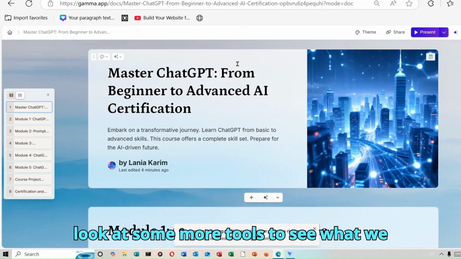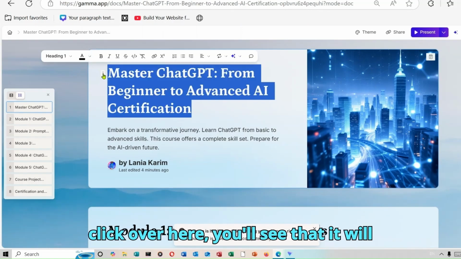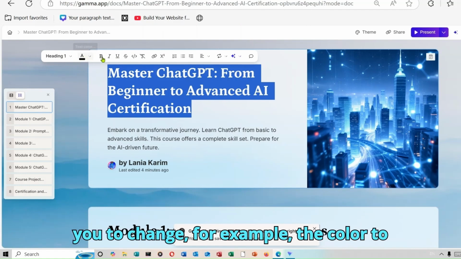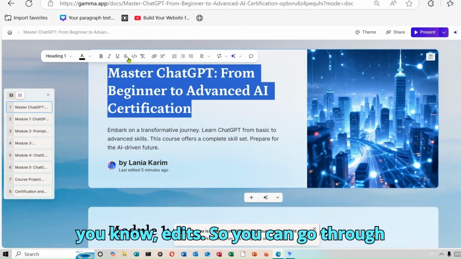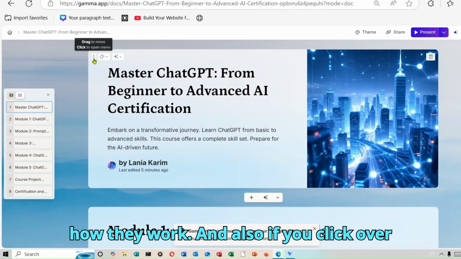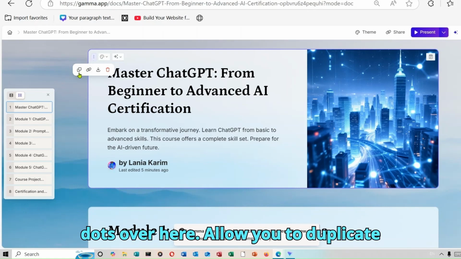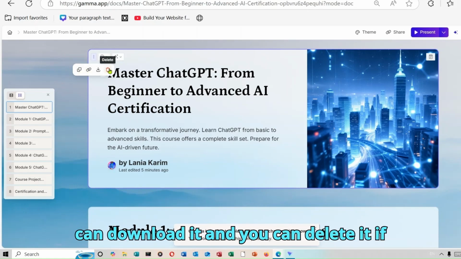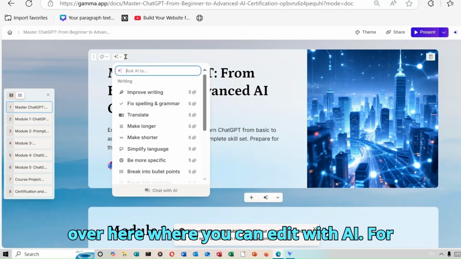But let's also look at some more tools to see what we can do differently. For example, if you click over here, it will open this section that allows you to change, for example, the color, to make the text bold, all these simple edits. So you can go through these simple tools and see how they work. Also, if you click over here, you'll see that these three dots allow you to duplicate the card. You can copy the card link, you can download it, and you can delete it if you don't want it.